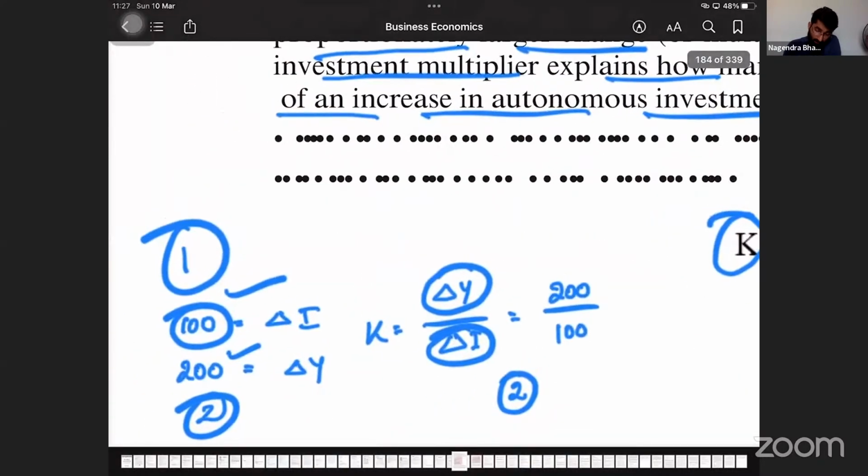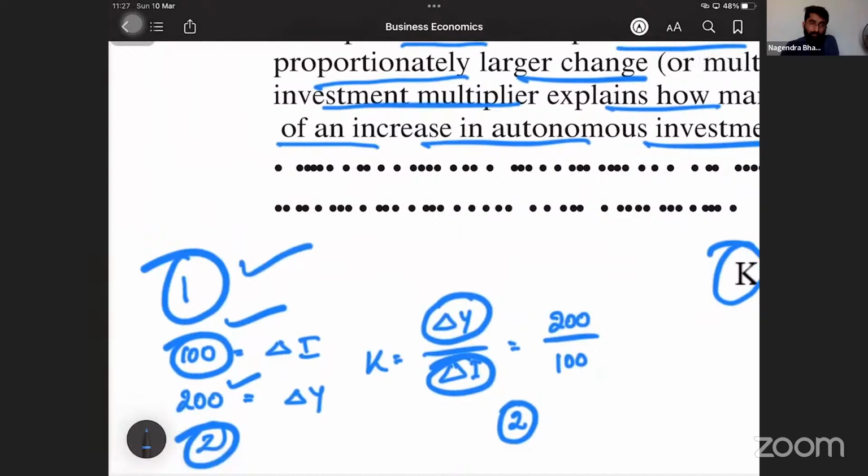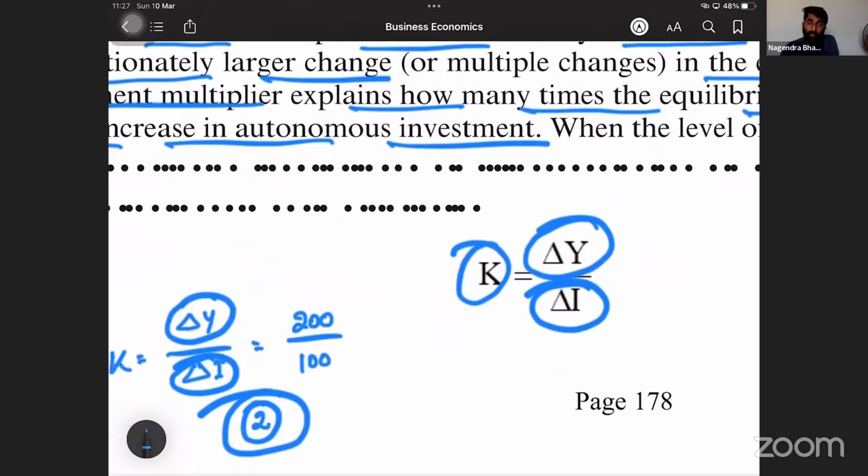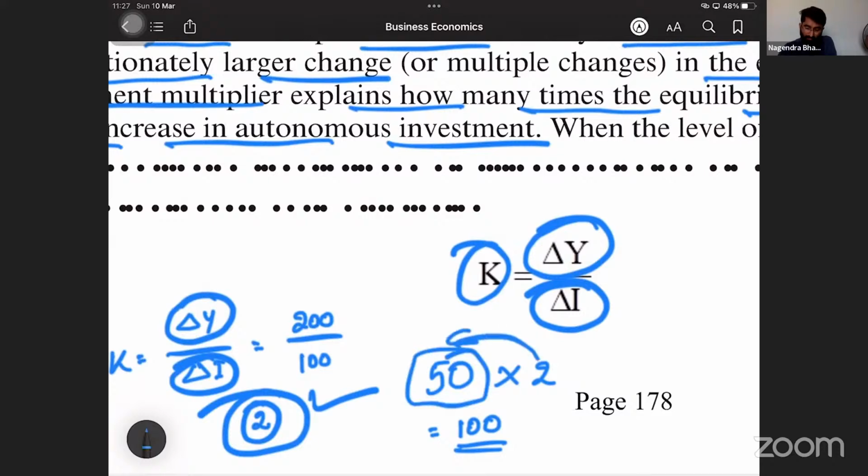See, if your investment increases by 1 rupee, your income increases by 2 rupees. That is nothing but the multiplier, because the multiplier is 2. I'll tell you, investment increased by 50 rupees. Can you tell me what happens to the income? Simply, investment multiplied by 2. Answer is 100. Income increases by 100. If the multiplier is 2 and the increase in investment is 50, then 2 multiplied by 50, answer is 100. One more question, sir.